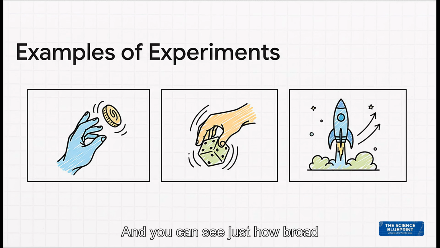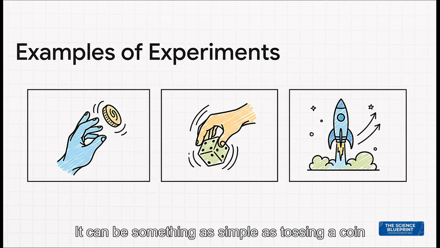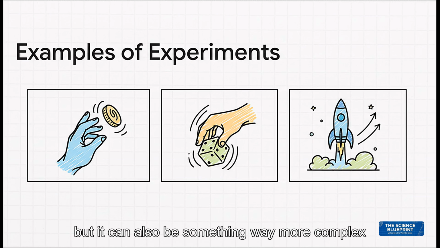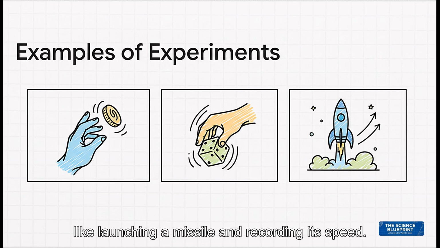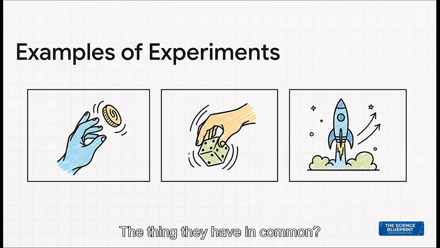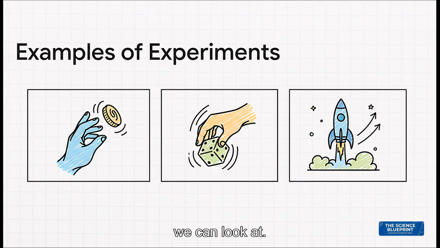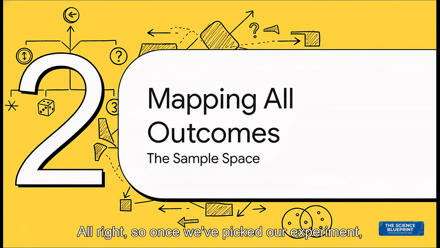And you can see just how broad this idea of an experiment really is. It can be something as simple as tossing a coin to see if you get heads or tails. But it can also be something way more complex, like launching a missile and recording its speed. The thing they have in common? They're both actions that produce some kind of data we can look at. All right, so once we've picked our experiment, what's next?